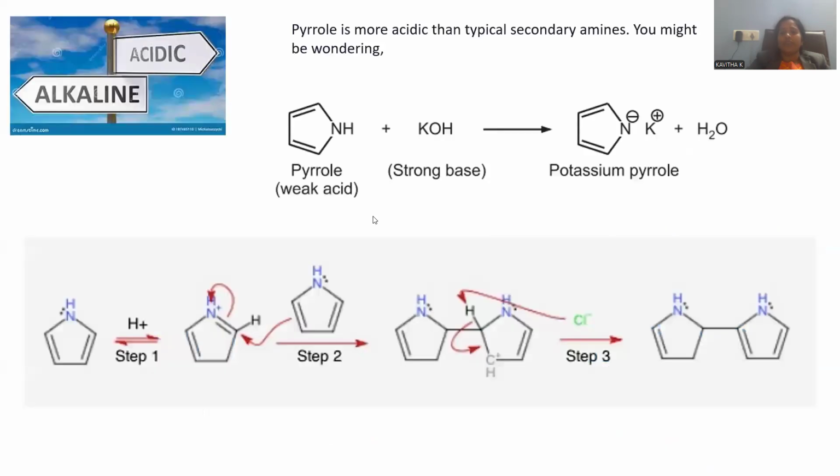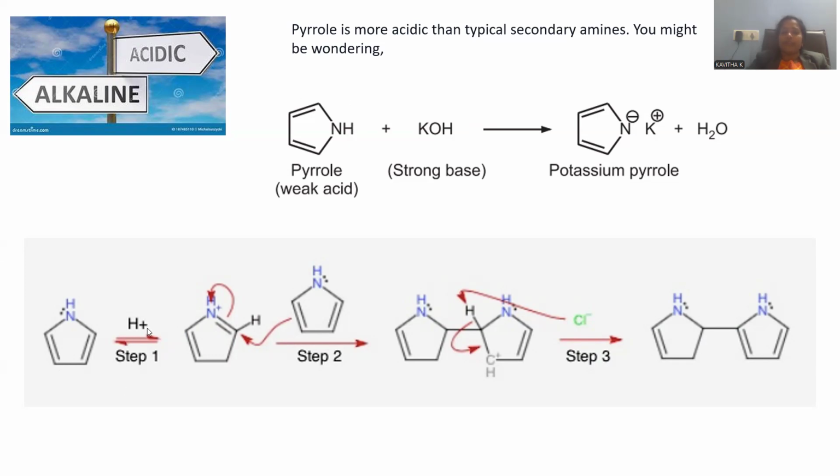Let me show the evidence for that one. In order to prove the acidic nature of the pyrrole, it can be treated with a strong base like potassium hydroxide. Potassium hydroxide will pull off this H positive, so that the nitrogen conjugate base will be generated, potassium pyrrole. It is a kind of salt generated over there. This is the evidence for its acidic nature. H positive is conveniently removed, so that electron density is acquired by the nitrogen, N negative, right? So such a salt will be originated. That is because of its acidic nature, right?